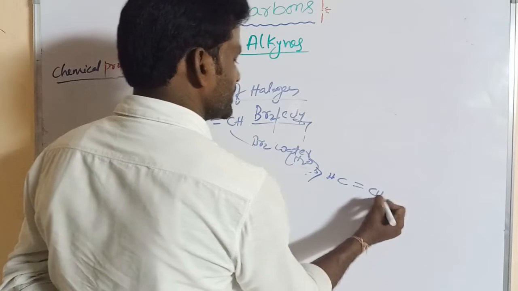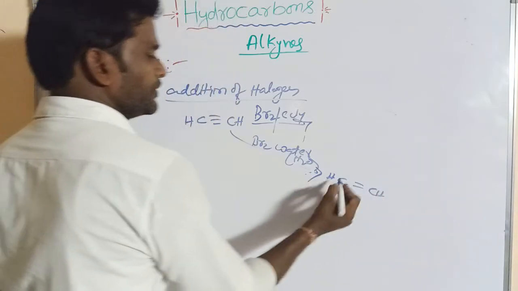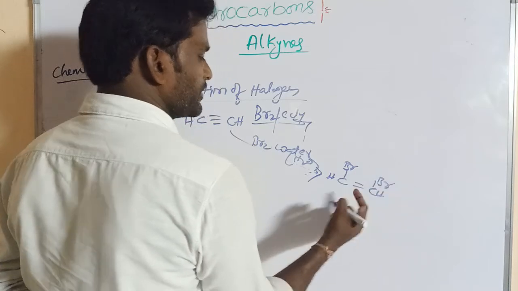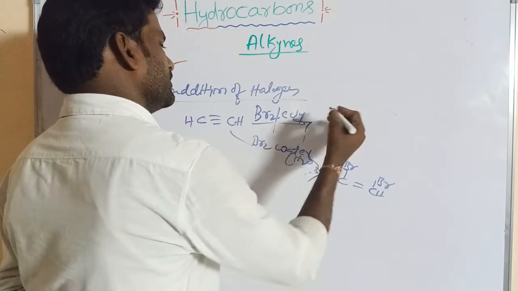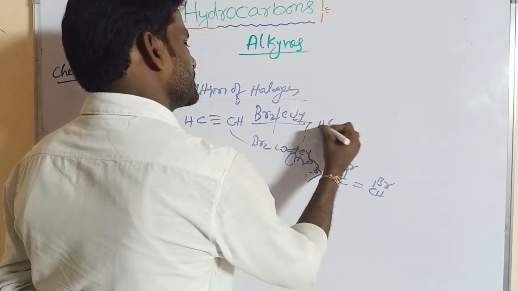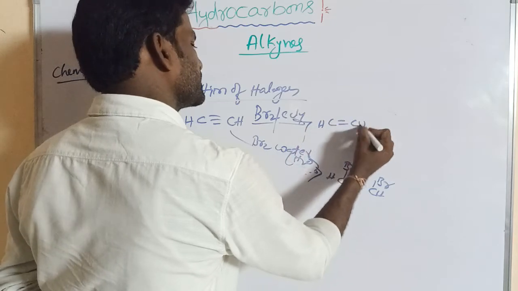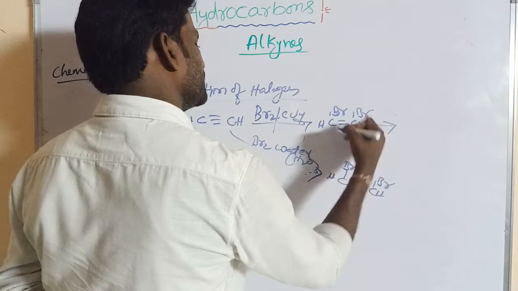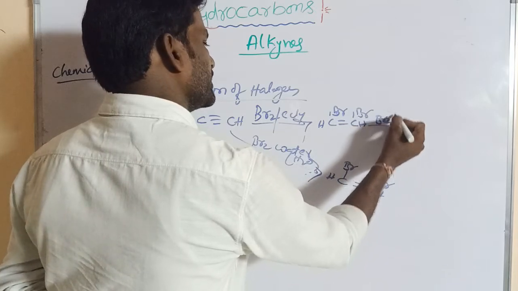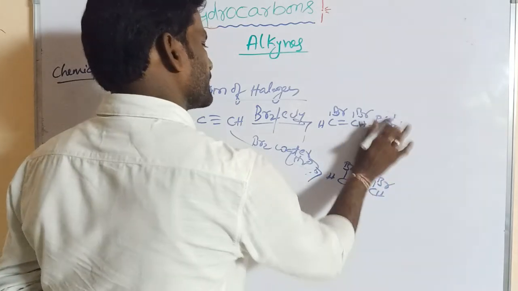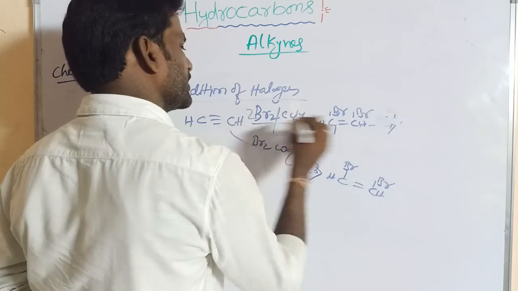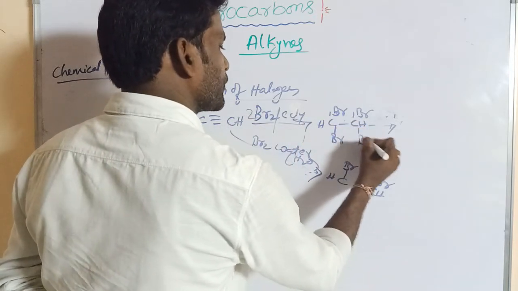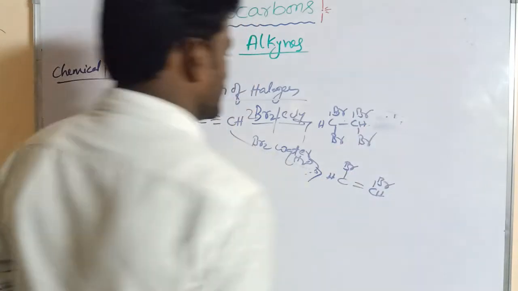CH=CH. Here only one bromine molecule is reacted, but here CH=CHBr reacts again, and finally two molecules of bromine are added. Finally we get tetrabromoethane.